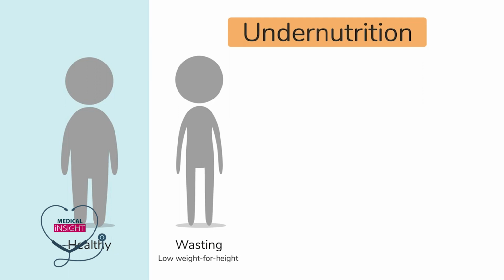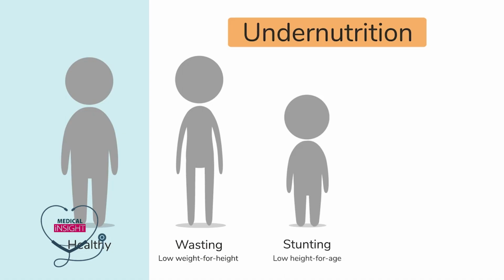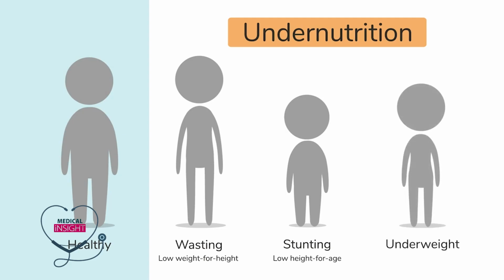If a child does not get enough nutrients for a long time, this affects their growth and they may be stunted, which means having low height for age. They will look short for their age. Long-term undernutrition can also cause a child to be underweight, which is low weight for age. An underweight child may be wasted, stunted, or both.